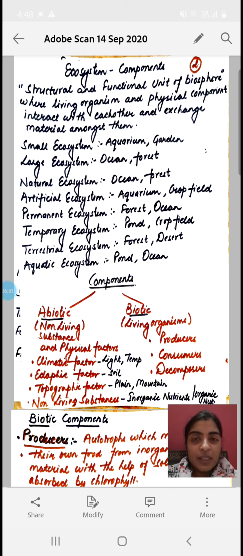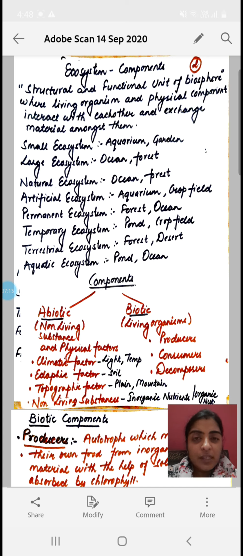Now based on the size, the ecosystems are divided into small and large ecosystems. The small sized ecosystems are small ecosystems, and the large sized ecosystems are large ecosystems. Now we all know that small ecosystems are aquarium, garden, okay, and large ecosystems include ocean, forest.